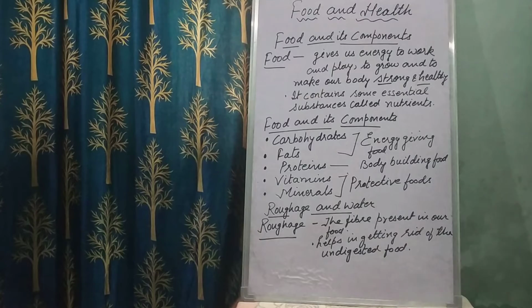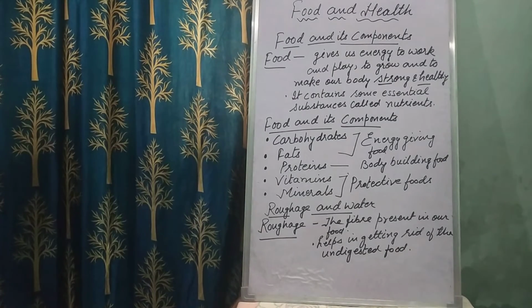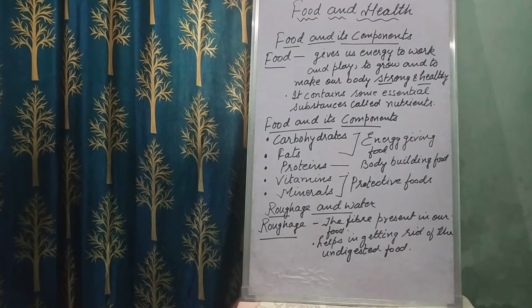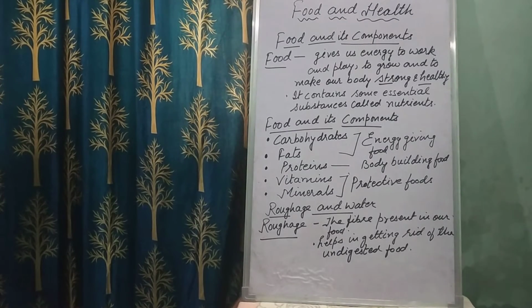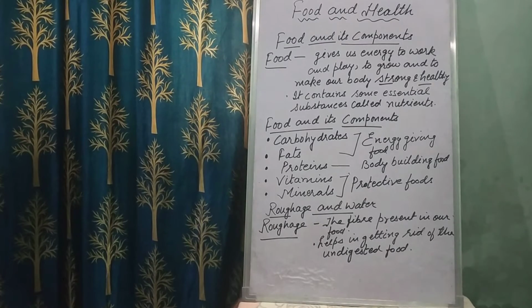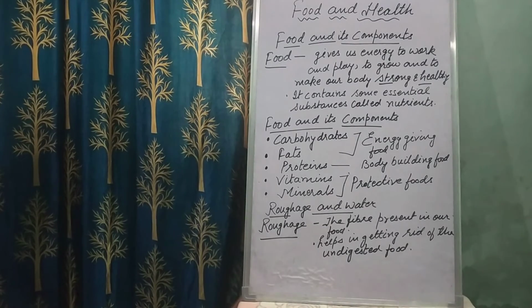Our body needs very little fat, and extra fat is stored in the body and we use it afterwards. So the food items such as nuts, oil, ghee and butter are rich in fats, and they provide more energy than food items rich in carbohydrates. So these carbohydrates and fats are the energy giving foods.